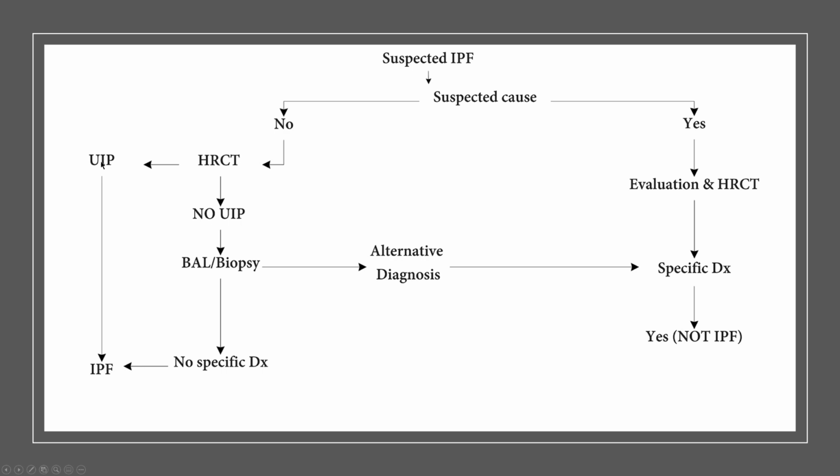If it's not UIP or it's still not conclusive, maybe some UIP features, maybe some non-specific interstitial pneumonia features, you do the biopsy and the bronchoalveolar lavage. If you find another diagnosis from the biopsy, eosinophils, etc., this is your diagnosis. If there is still no specific diagnosis, then we say this is IPF. Probably in the future we'll be finding more reasons to differentiate these IPFs.